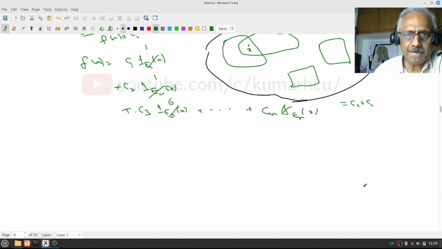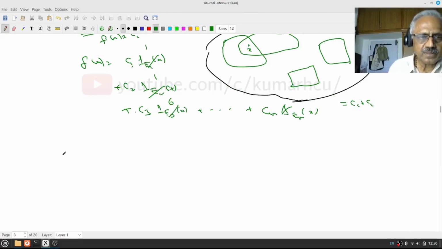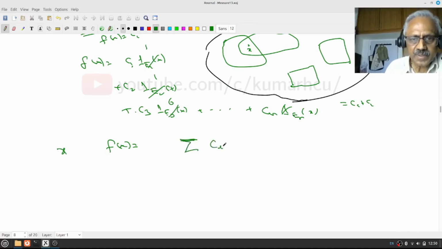Do you understand that? Therefore, what is going to be f(x)? Do you know how to write it? f(x) is going to be the summation of c_i, where the index i is such that my x belongs to E_i.